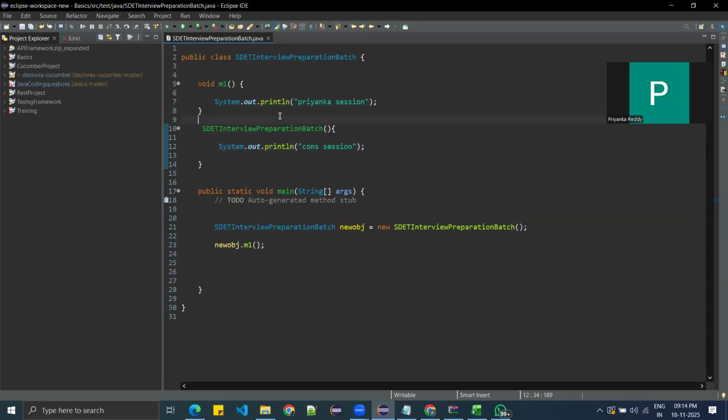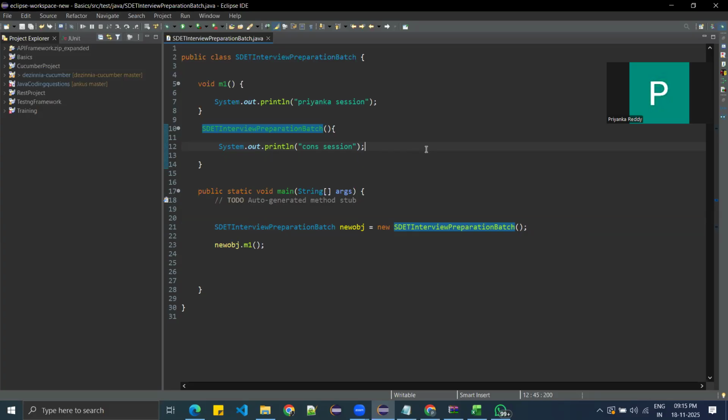So now we understood that constructor name and class name should be the same. The constructor should be able to take parameters, and the constructor will be executed in the process of object creation. In the process of object creation, the constructor will be executed here. So this is the usage of the constructor.